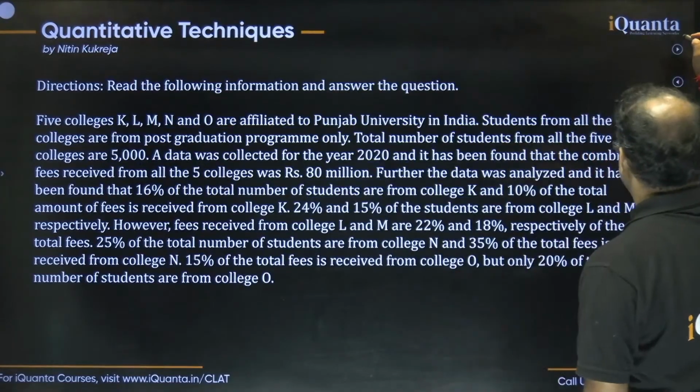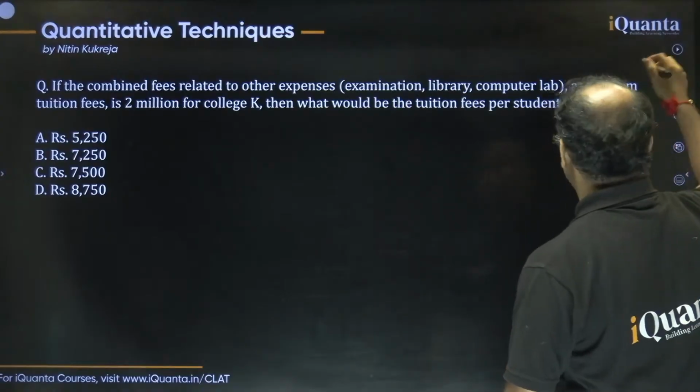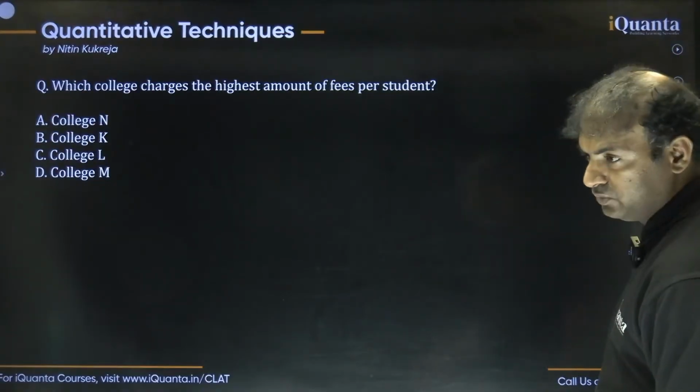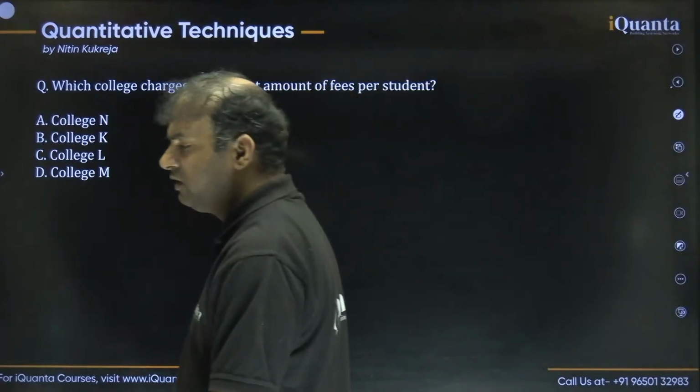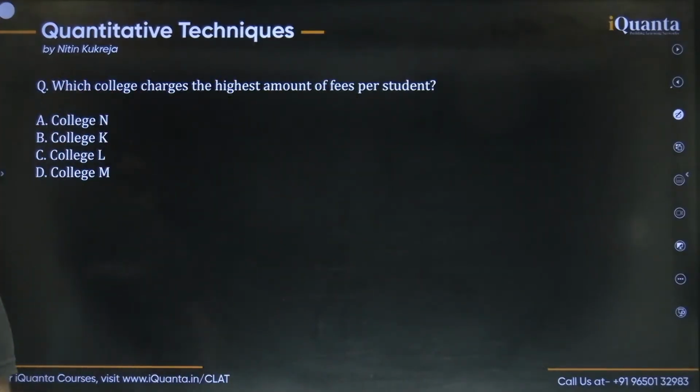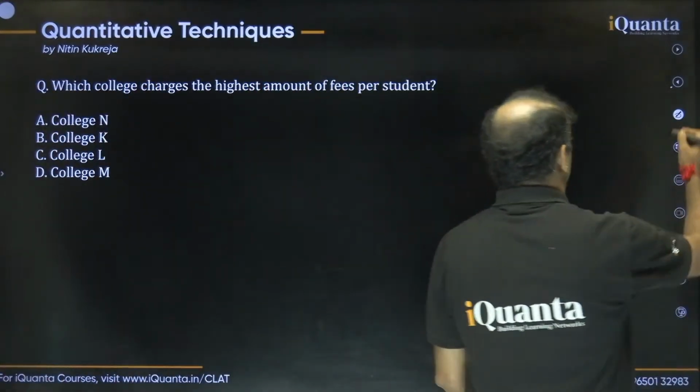Okay, so if you read the questions, you will realize that the questions are also about the number of students in each college and the total fees charged by each college. So we obviously have to find out both numbers for each college. How can we do that?